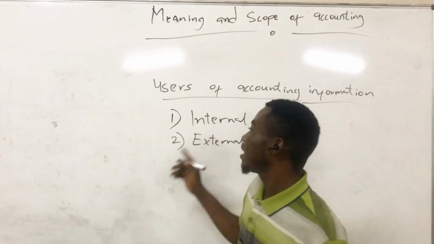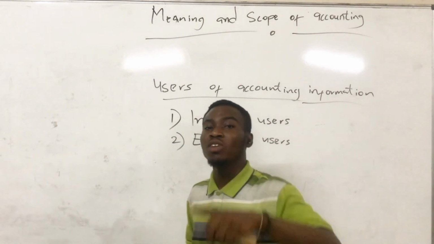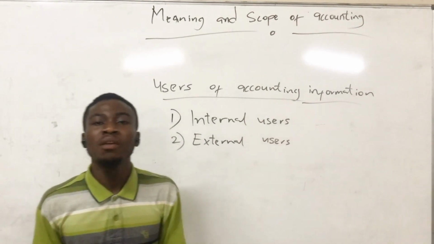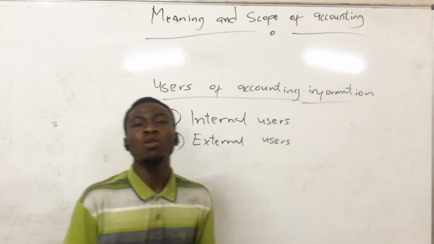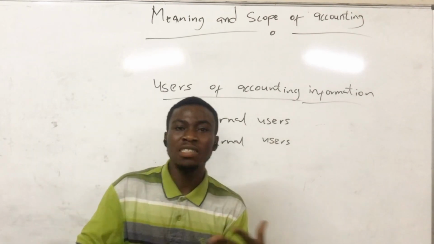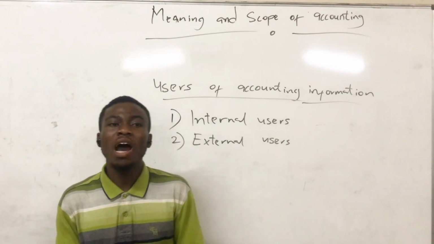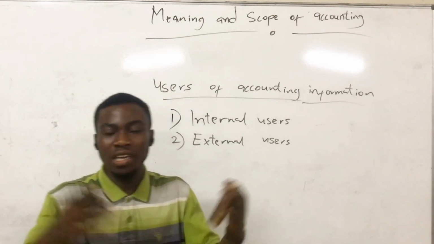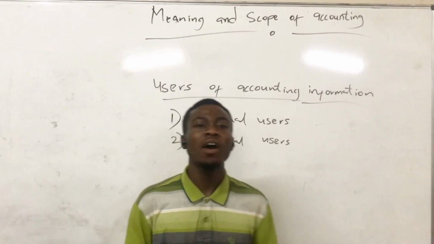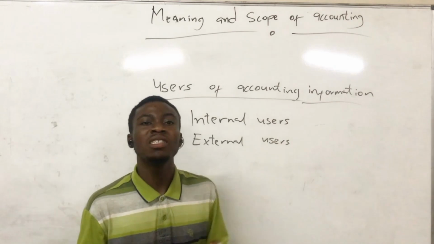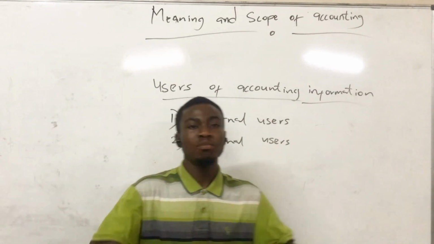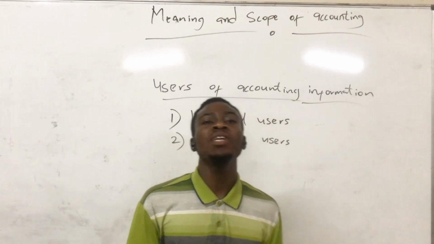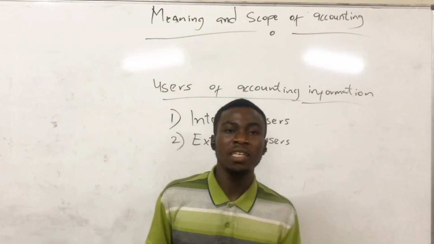For the internal users, we can talk about someone like the management. The management of the company may need the information to know how the profitability of the company is going, to know how they are going to manage the company. Okay, so now the employees may need the information so that they will know the profit and know how they are going to be paid, and whether the payment they've been taking is good or not enough.